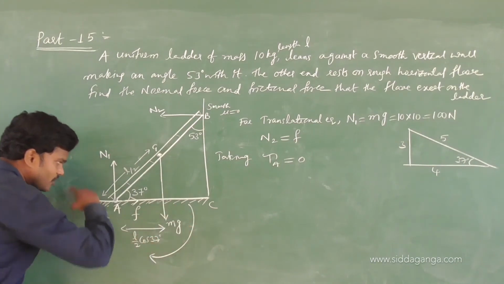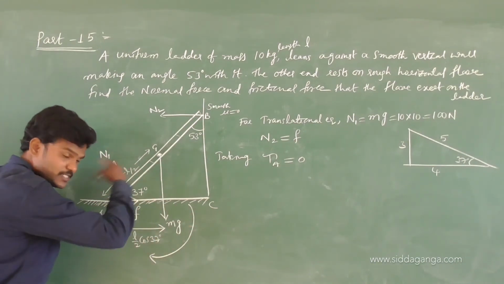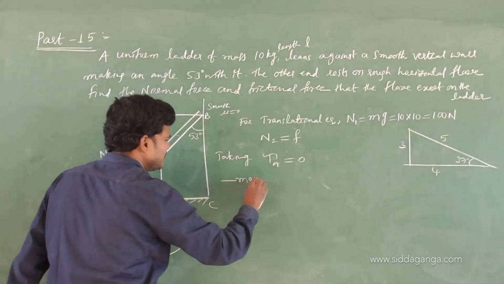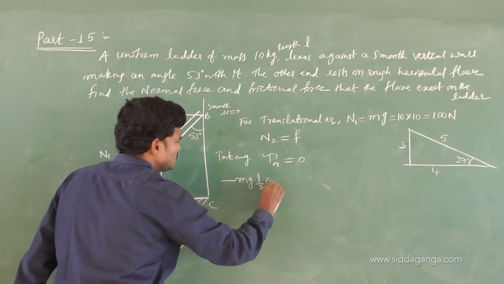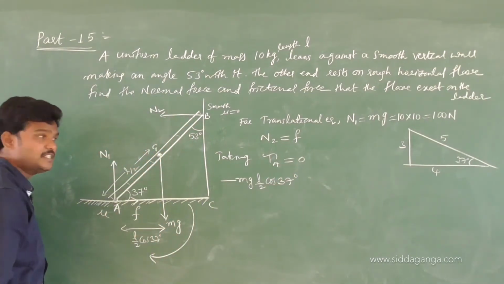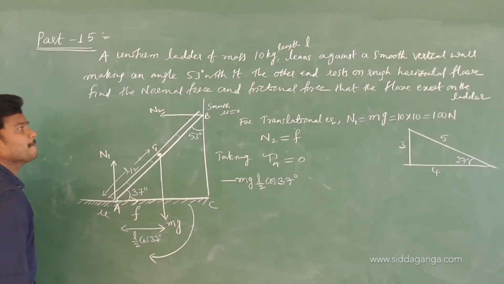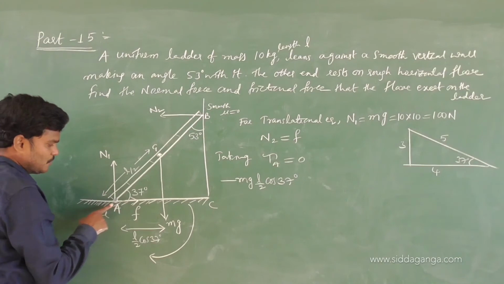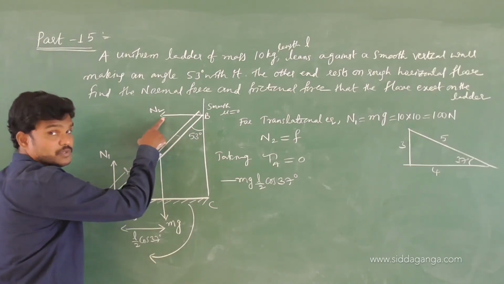This mg creates a torque about A in clockwise. Clockwise means minus mg L by 2 cos 37. mg completed. Okay.